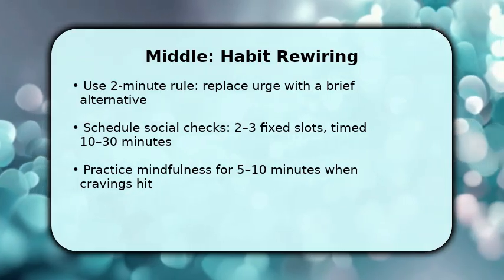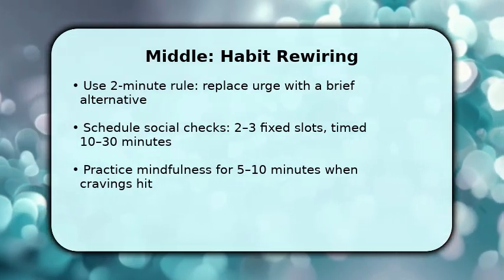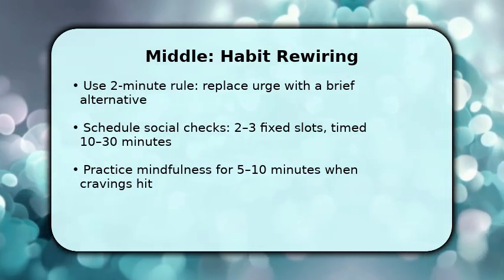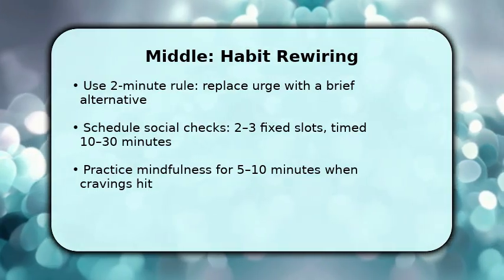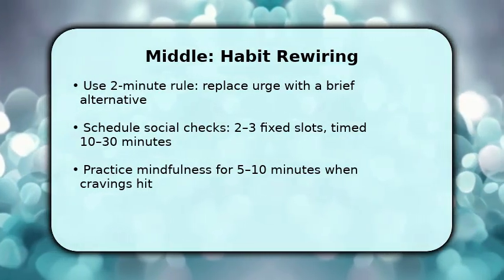Next, consolidate checking into 2-3 scheduled slots of 10-30 minutes so you control exposure. Stick to a timer. Also practice 5-10 minutes of mindfulness daily to reduce reactivity. These steps change reward timing and weaken the habit loop. If cravings spike, pause and breathe before acting.